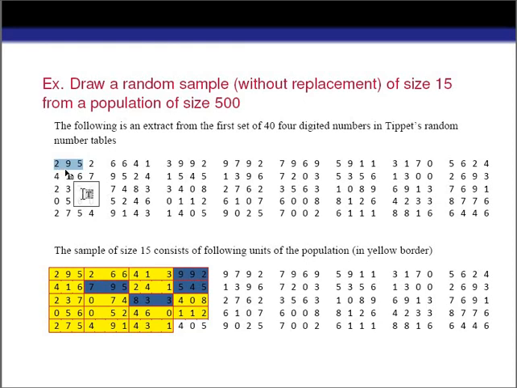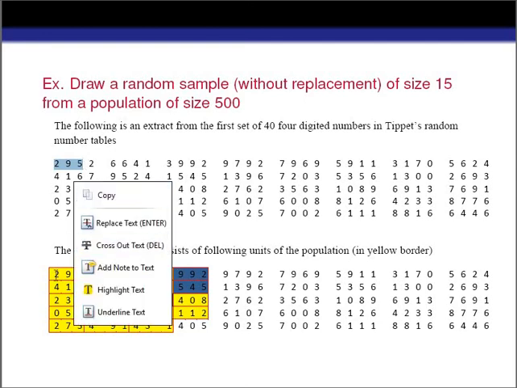If it is, we include that unit in our sample. If the number is greater than 500, we just ignore it, because it is not for use.